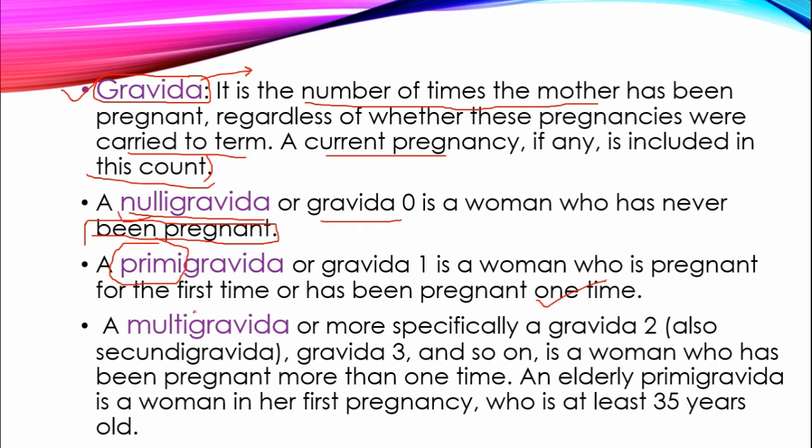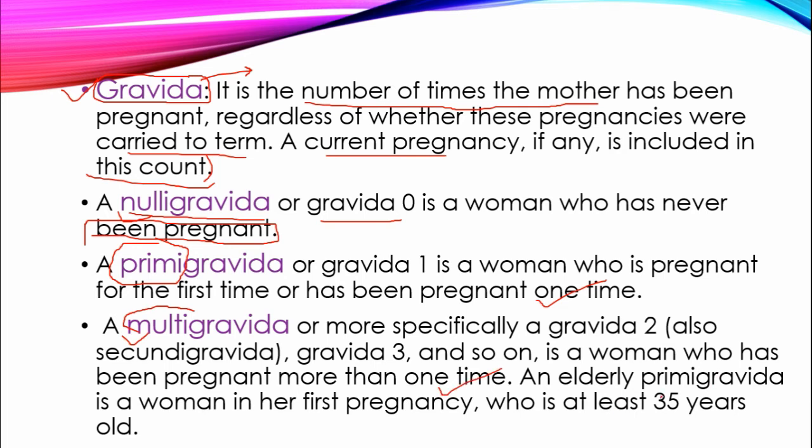And then multigravida. Multi means many. So if a woman has conceived many times, more than 2 or more than 3, it comes under multigravida. Or more specifically, gravida 2 is secondary gravida, gravida 3 and so on, a woman who has been pregnant more than one time.